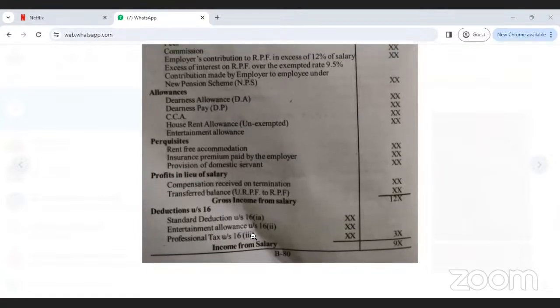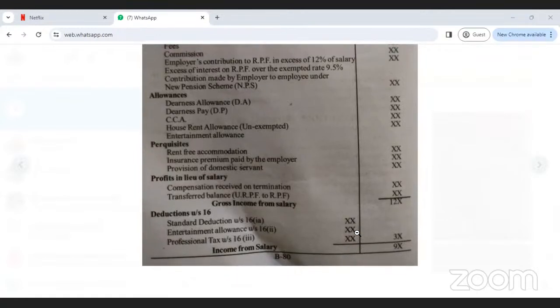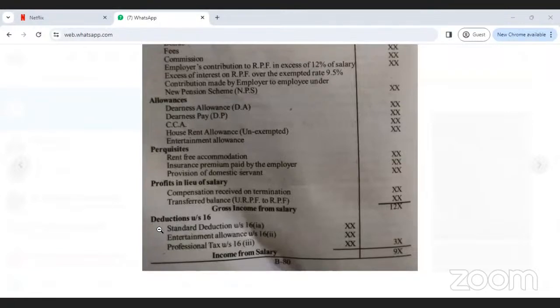Professional tax under section 16(3). You have to write directly how much amount they give for professional tax. Directly write it in the subscription column. The standard deduction is not given in the question. That one is a standard amount. You have to calculate it: the standard deduction limit is 50,000 or the income, whichever is least.